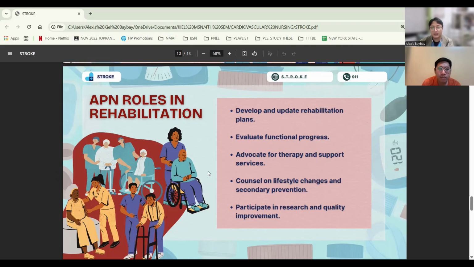They also provide counseling on lifestyle, medication adherence, and stroke prevention. They also lead support groups and community teaching programs. Lastly, they also participate in research for quality improvement initiatives. So APNs ensure seamless transition from acute care to rehabilitation and eventually to community reintegration.